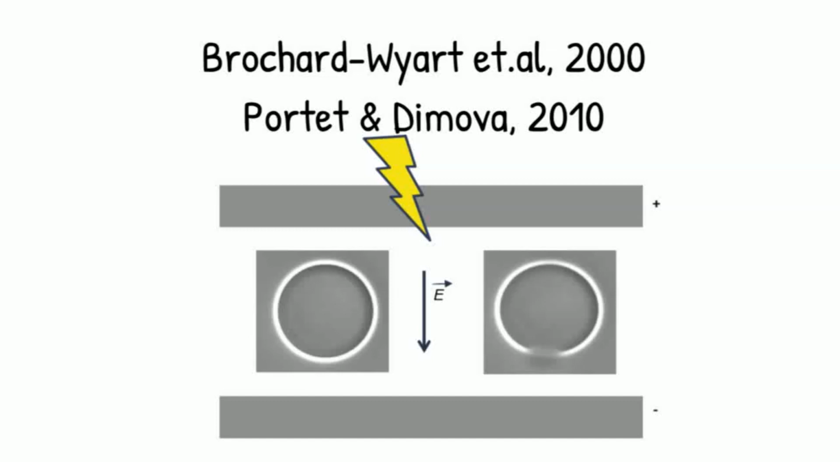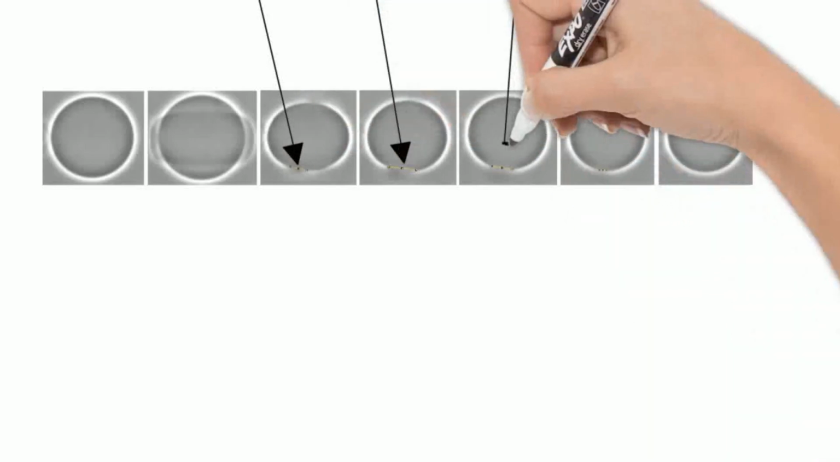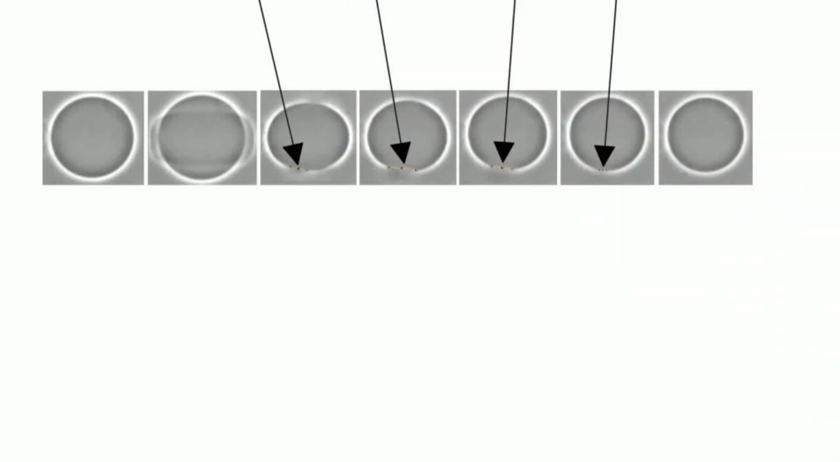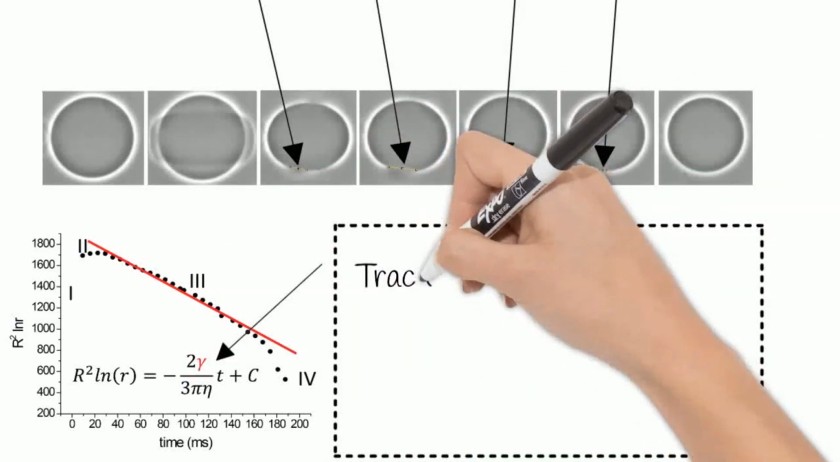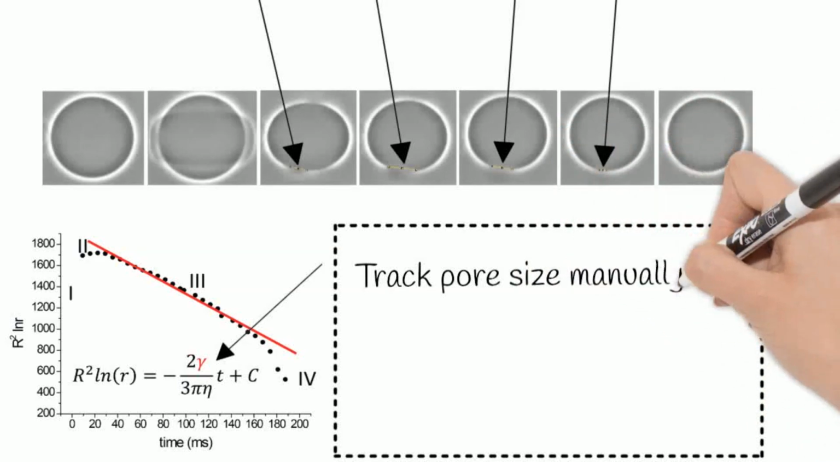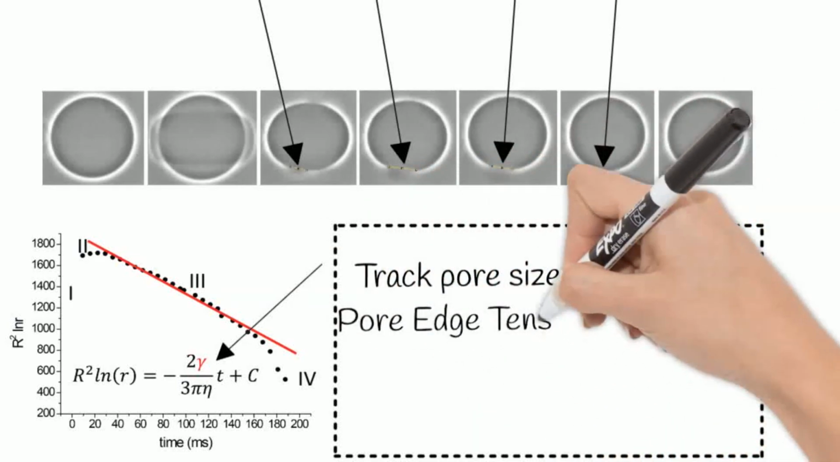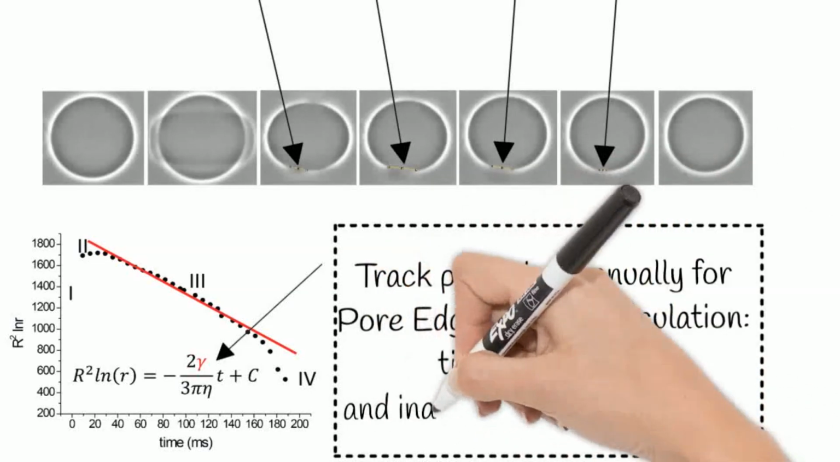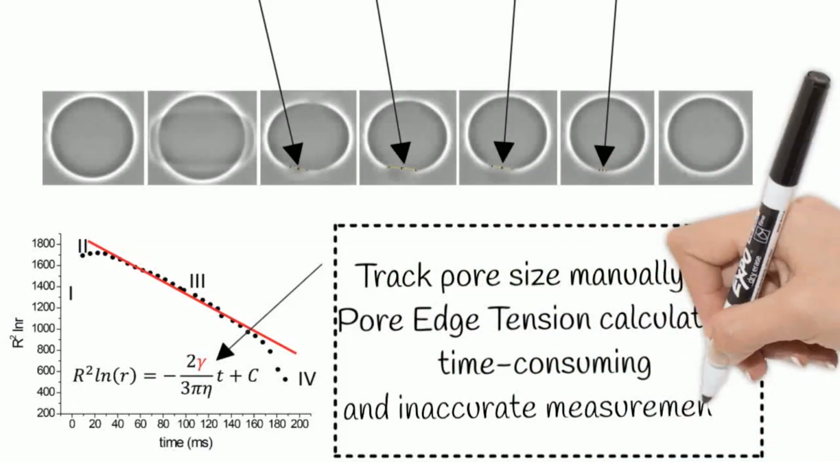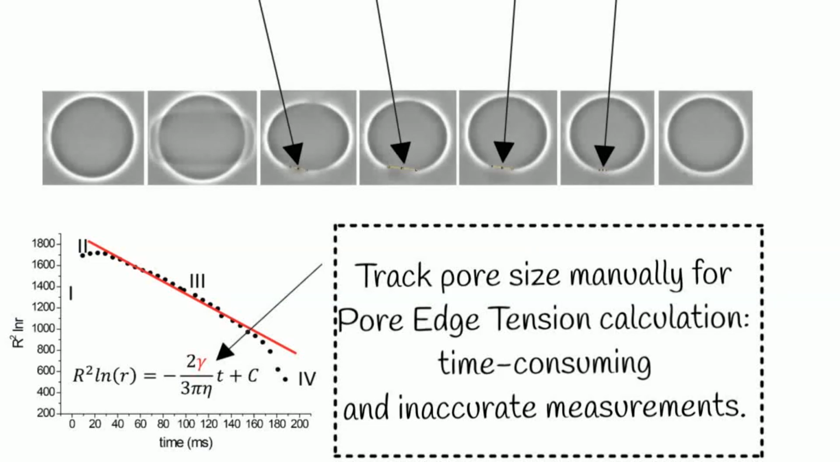In this method, one has to first create a pore in the membrane. After that, one has to measure the pore closure rate, tracking pore size frame by frame, which can then be related to the pore edge tension according to this equation. It's possible to track pore size manually with an image processing software. However, it has proven to be time-consuming since these videos can contain hundreds of frames, and also inaccurate since manual measurements on digital images may be quite inconsistent.